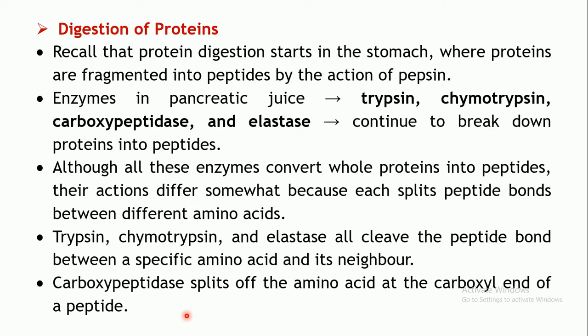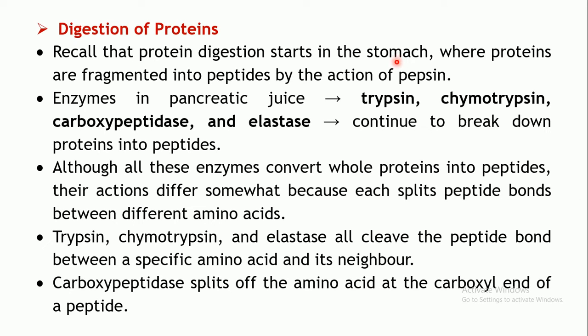Coming to the digestion of the proteins. As we have seen earlier, under the digestion in the stomach, proteins are digested into small fragments known as peptides. Peptides are nothing but short chains of amino acids which are joined by peptide bonds. Pepsin is the protein digesting enzyme which is secreted by the chief cells in the stomach.